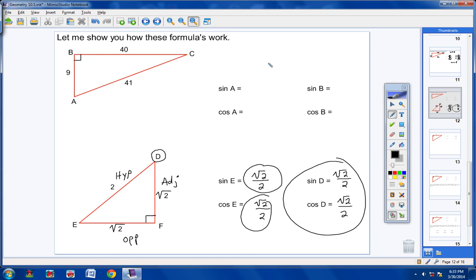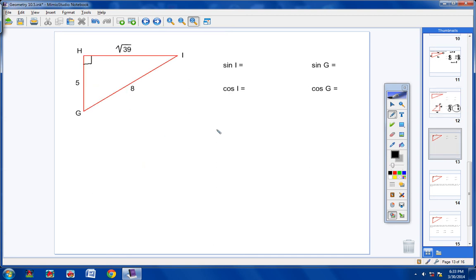Now, I would like you guys to try something on your own. I want you to go ahead and pause the video, and I want you to work this on your own. I want you to find the sine and cosine of angle I, and then I want you to find the sine and cosine of angle G. Use your notes, take your time. As soon as you're finished, then go ahead and turn the video back on and make sure your answers are correct. If you miss them, be sure and fix your mistakes. Okay, hopefully you have completed this. If not, then pause the video and go ahead and finish this.